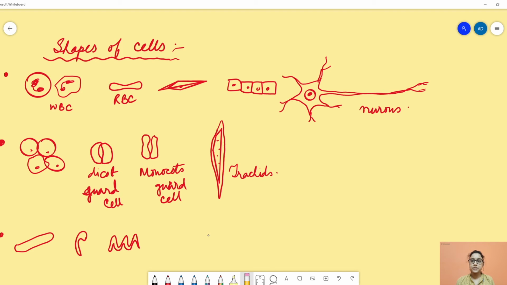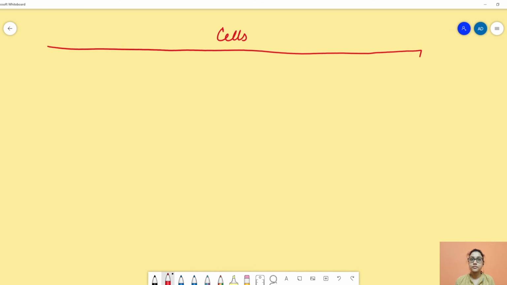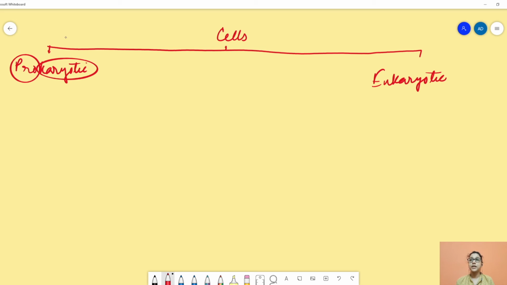Next, we will discuss the types of cells. Cells are basically of two types: prokaryotic cells and eukaryotic cells. The term pro means primitive, and karyotic is related to the nucleus.